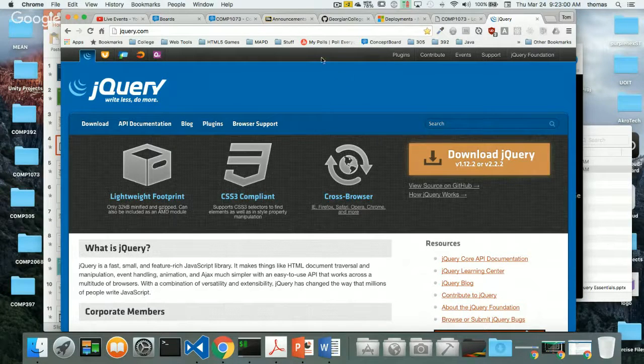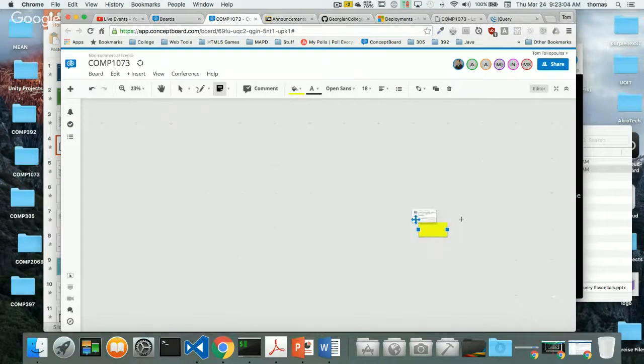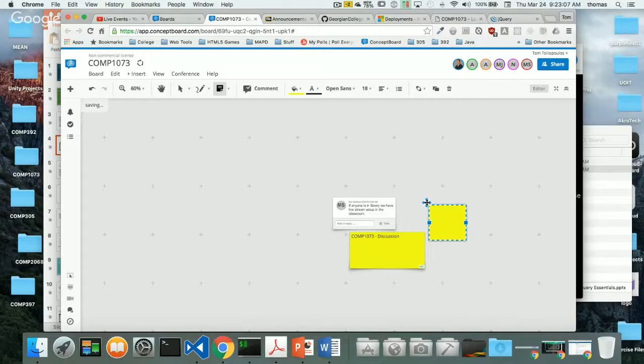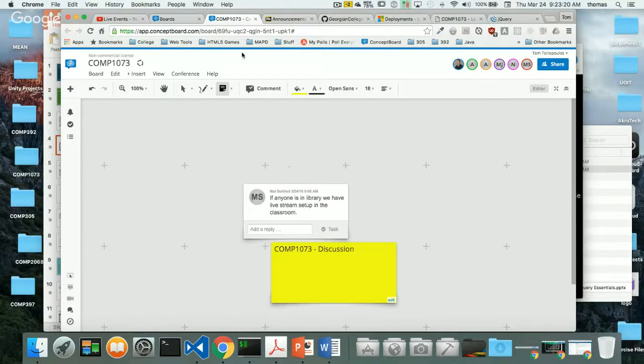Any questions so far? Let's go back to concept board to look at that. I'll zoom in here to the discussion. If you want to, you can come online and just drop a little card here that tells me if you have any questions. If not, it's totally cool. I don't see any questions up here right now, so I'm going to come back to this. Okay. Let's get moving with this stuff here.